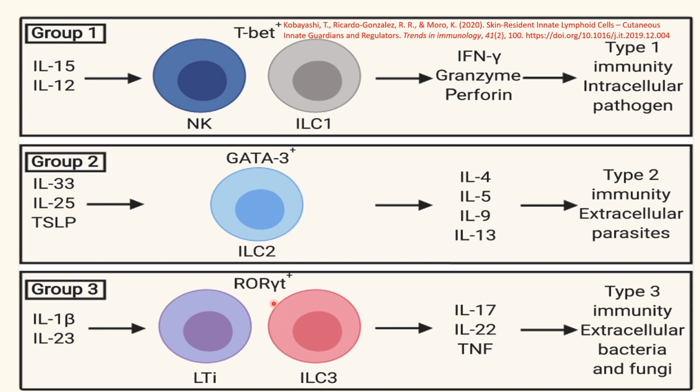They are stimulated by interleukin 1 beta and interleukin 23, and they produce interleukin 17, interleukin 22, tumor necrosis factor, and they are responsible for type 3 immunity for extracellular bacteria and fungi. And as we know from the previous video, lymphoid tissue inducer also is responsible for lymphoid tissue formation like Peyer's patches of the intestine.